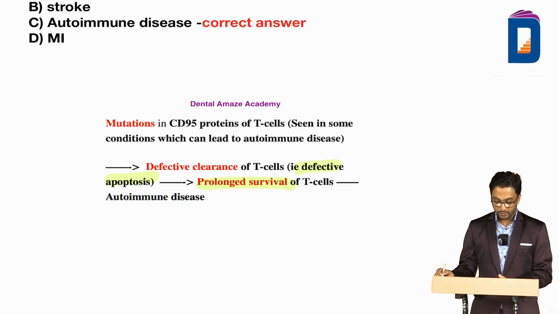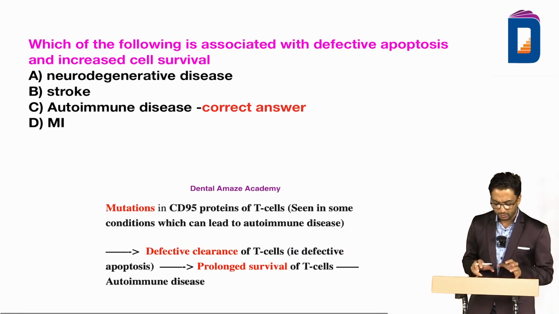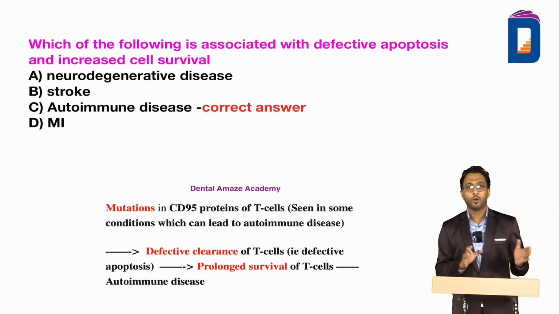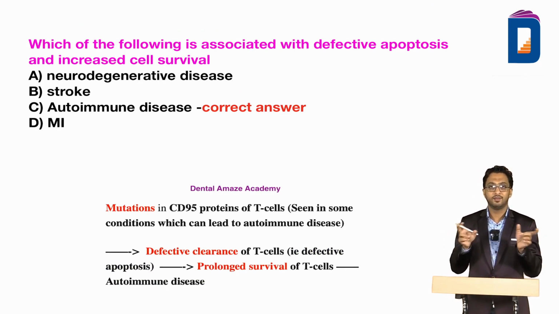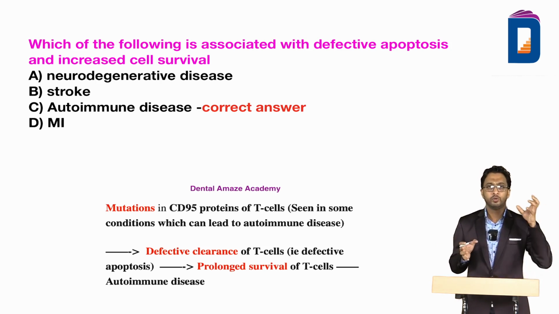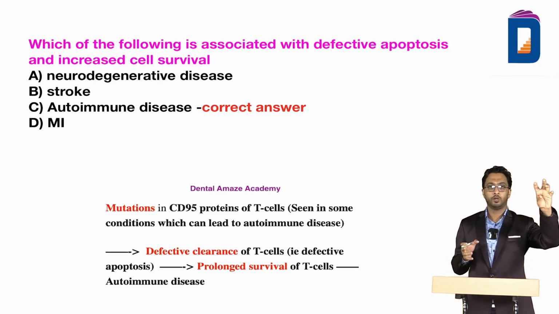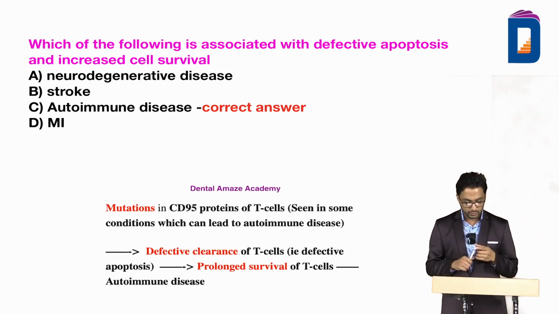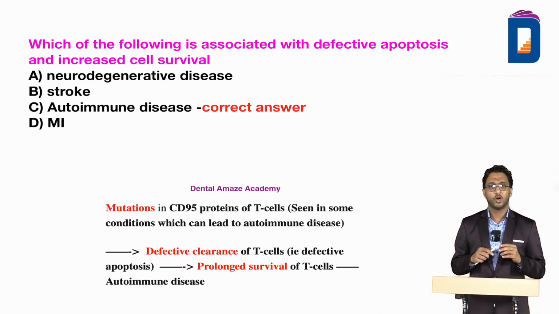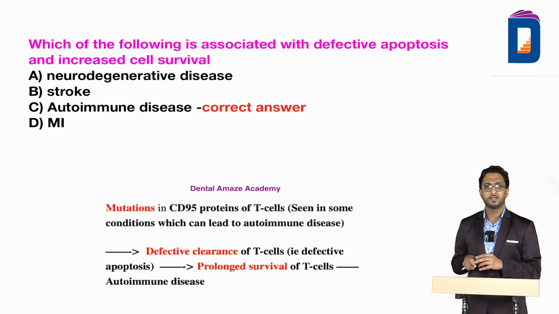It's very important to understand this for this particular question, because we know what apoptosis is and what autoimmune disease is, but the connection has been recently recognized. Earlier it was not known. So there's a connection between defective apoptosis of T cells, to be specific, causing various autoimmune diseases. I hope you have understood it. We'll make it very short this time because a little conceptual understanding was required.